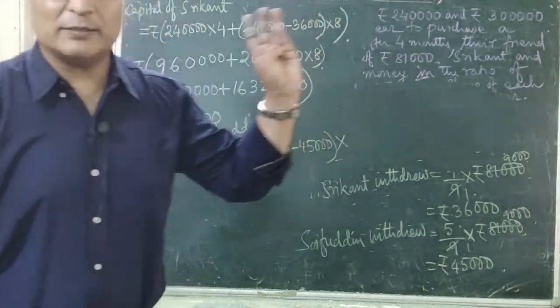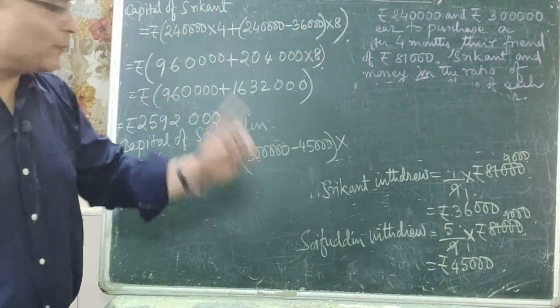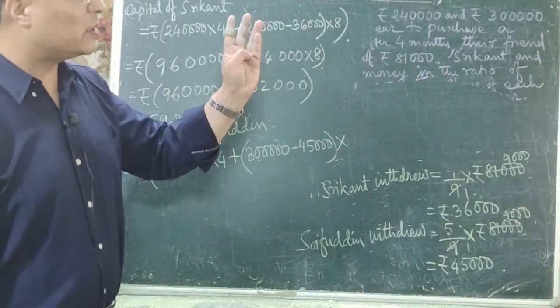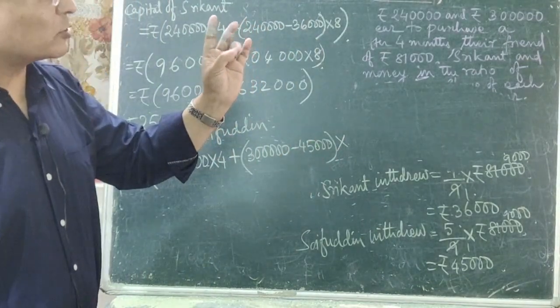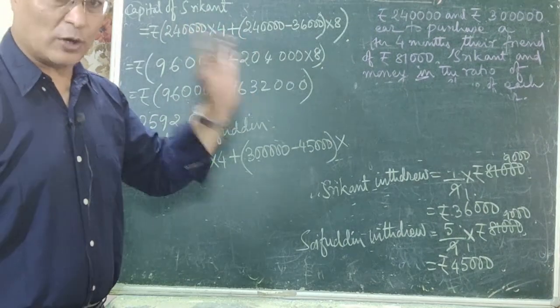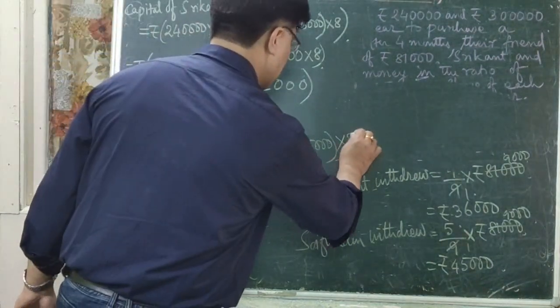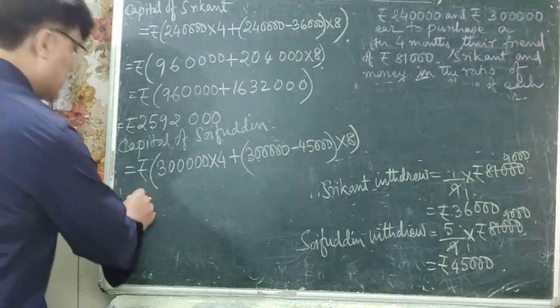Now this remainder is kept fixed for how many months? After 4 months means at the beginning of May. At the beginning of May, the remainder is this one. Okay. This money is kept fixed for how many months? May, June, July, August, September, October, November, December. So up to December, it is 8 months, right? So into what we will write here, 8. Now let us simplify it now.